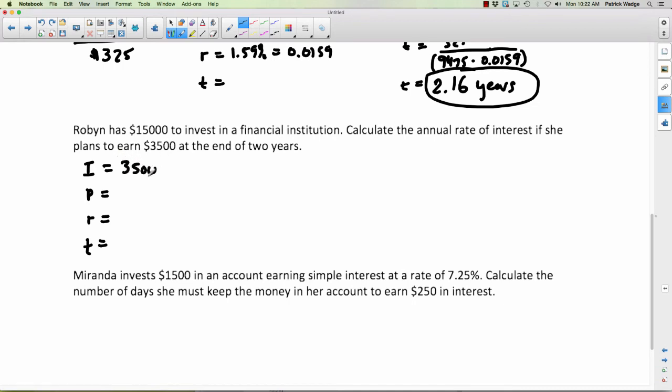It's $3,500. Do we know the principal? That's how much she put in the bank. Yeah, $15,000. So we've got that too. Do we know the interest rate? No, we're trying to find the rate of interest. We don't know it. You can put a question mark there if you want. And time. Do we know how long she's keeping it in there? Yep, 2 years. So there's everything we know, and we want to figure out what R is.